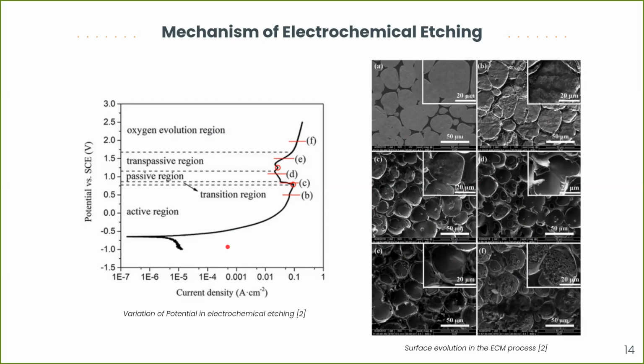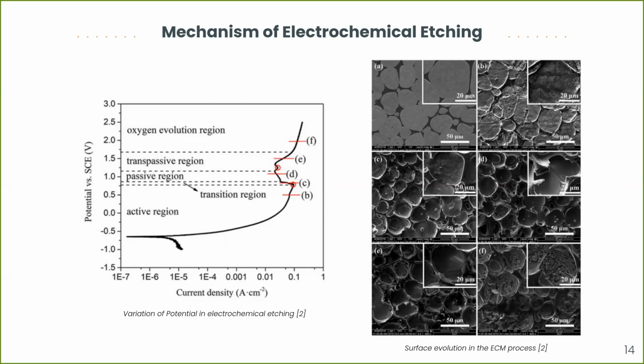So in the active region that is given by the region B, the roughness of the tungsten grains actually increases. As the voltage is increased, we enter the transition region, that is C, and now we have a passive film that forms on the tungsten grains. This is accompanied by a small decrease in the current. After that, we enter the passive region, that is the region D. Here, the film that is formed has become uniform, and the roughness of the tungsten grains starts decreasing, and we have smooth grains.